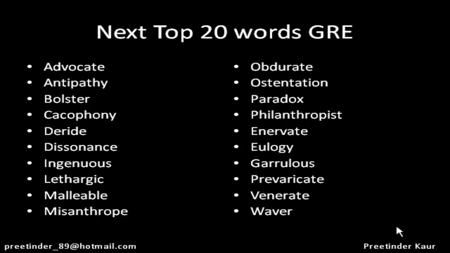Misanthrope, a person who hates someone. Obdurate is directly related to obstinate or stubborn, who is resistant to authority. Ostentation is related to show off. Paradox, a statement that contradicts itself. Philanthropist, who loves humanity, right? And enervate means to reduce someone's morality or weaken him or her morally. Eulogy is a formal expression of praise. Garrulous is talkative and loquacious. Prevaricate is intentionally equivocal. Venerate is respect, and waver means pausing or holding back.